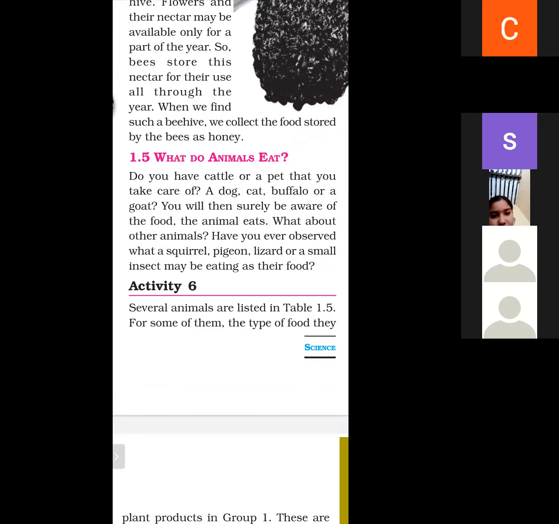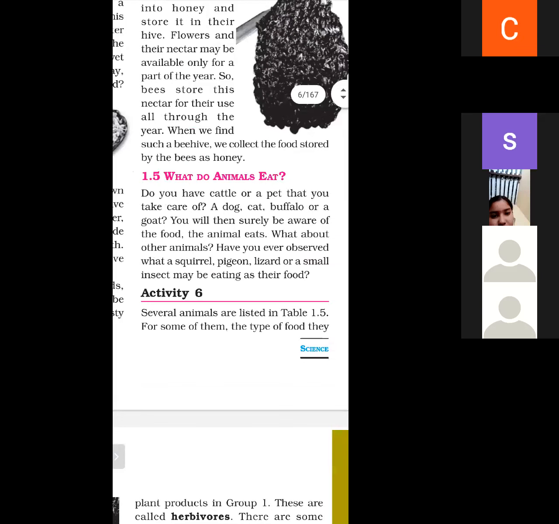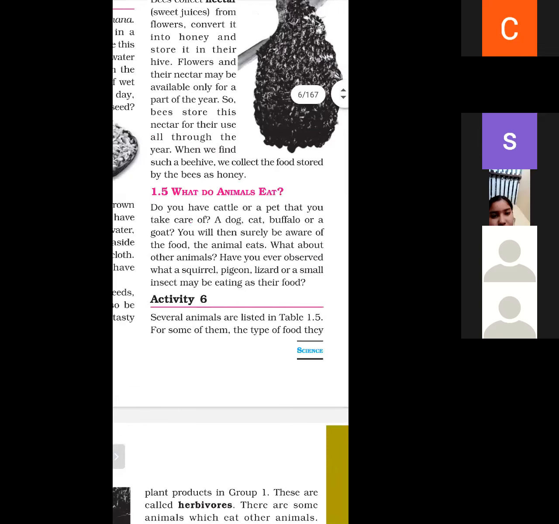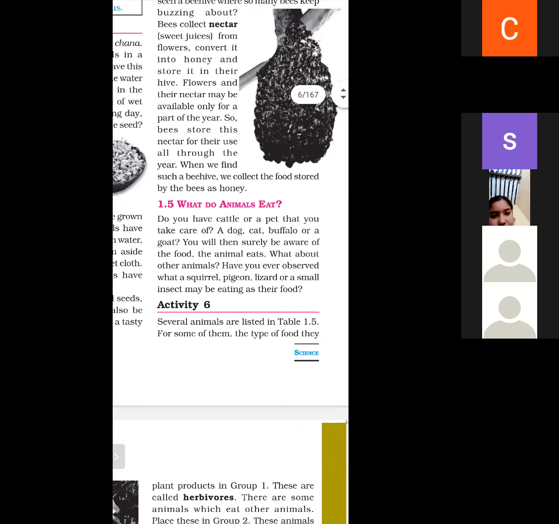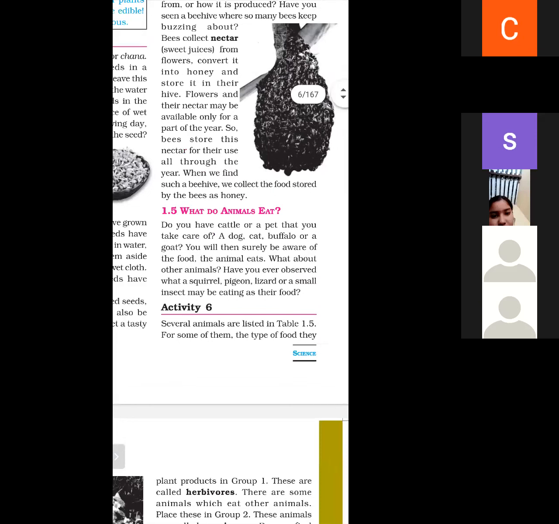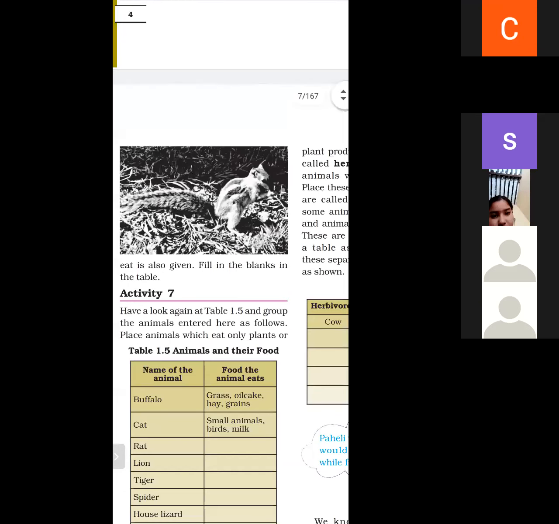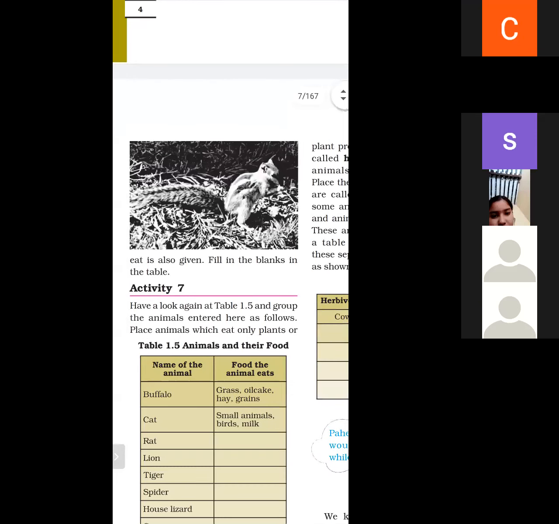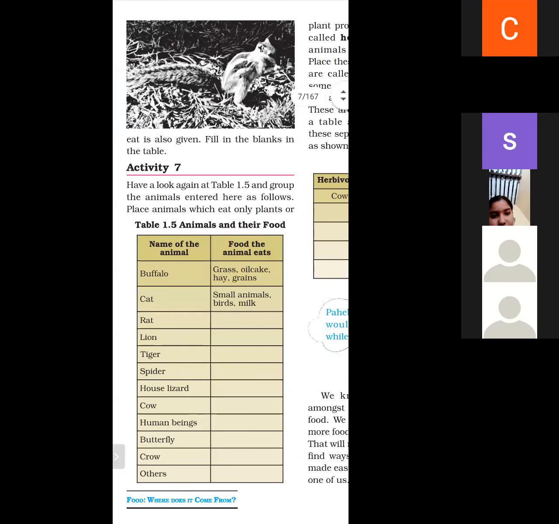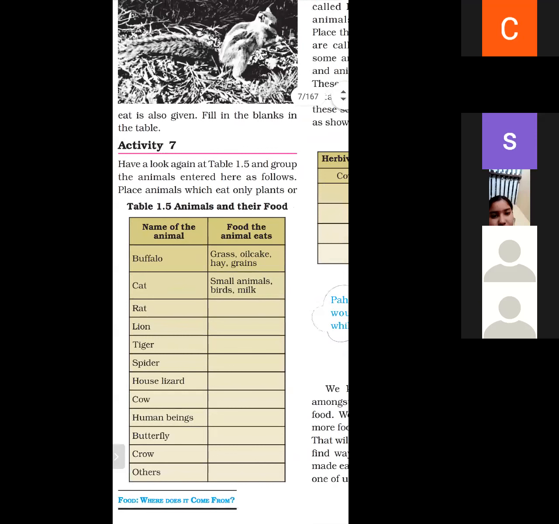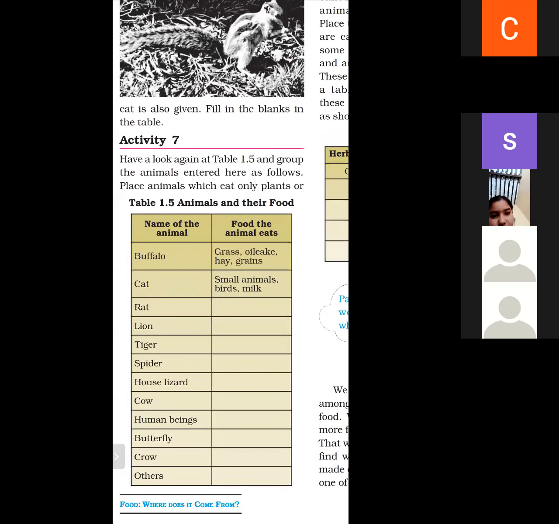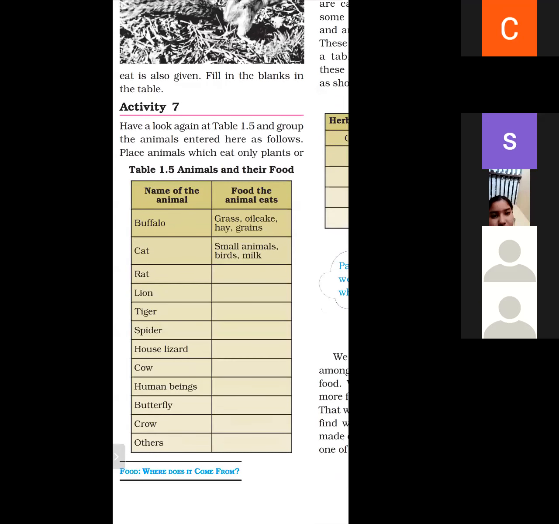So we will study activity 6. Several animals are listed in table 1.5. For some of them, the type of food they eat is also given. Buffalo: what does a buffalo eat? Grass, hay, grains. What does the cat eat? Small animals, birds, milk. What does the lion eat? Flesh of other animals.